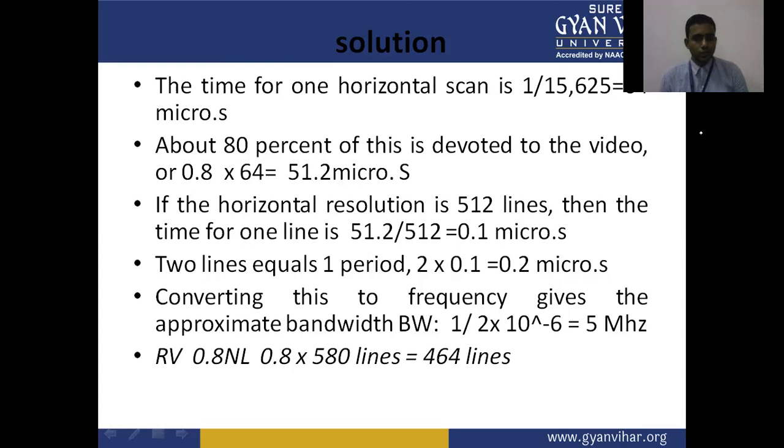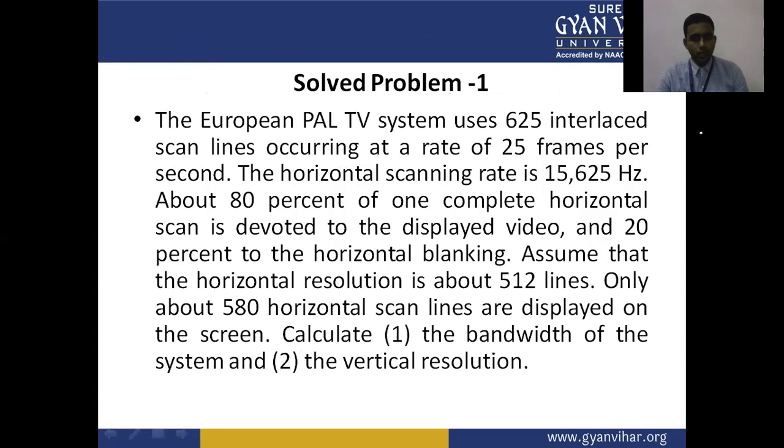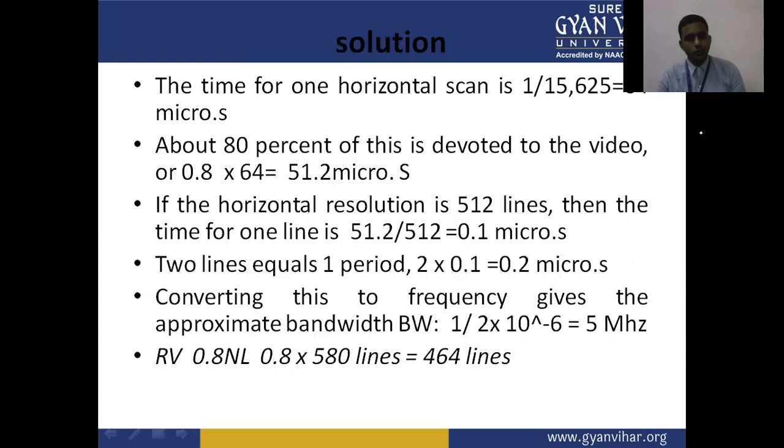The vertical resolution VR is equal to 0.8 into 580 lines, that is 464 lines. This is the vertical resolution.